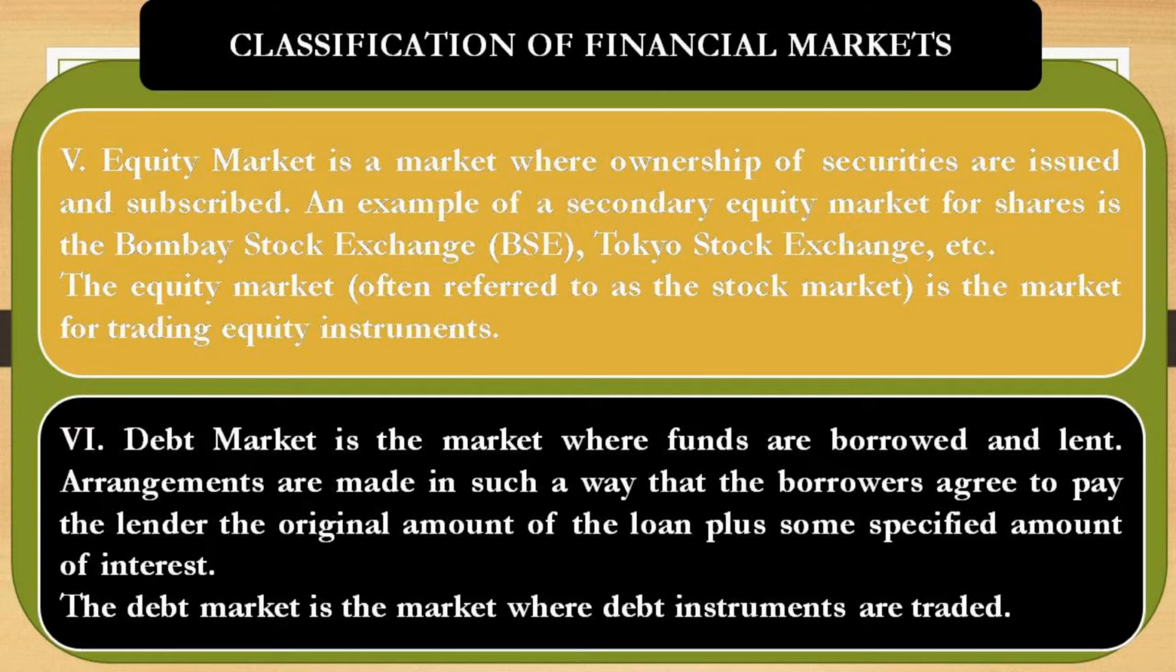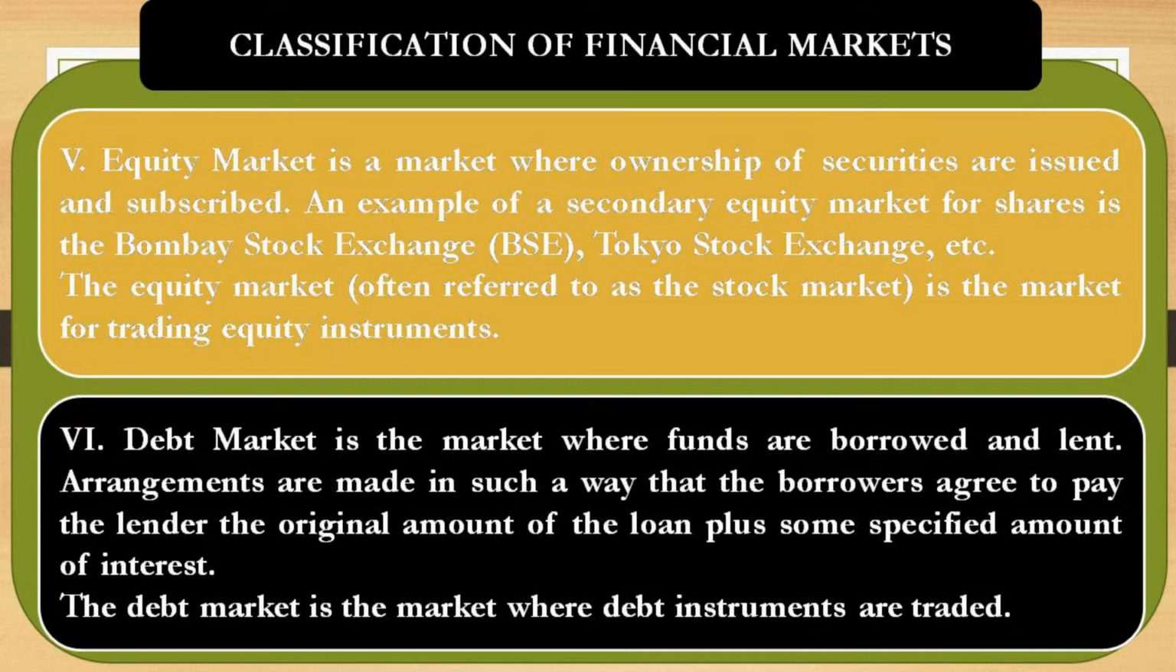So, in the equity market, we can see the buying and selling of equity instruments like shares or stocks. These are the ownership securities. But in the case of debt market, which is the market where funds are borrowed and lent, arrangements are made in such a way that the borrowers agree to pay the lender the original amount of the loan plus some specified amount of interest. That is very important. In the case of debt market, the financial instruments like debentures and bonds are traded. That means buying and selling of bonds or debentures will take place in the debt market.